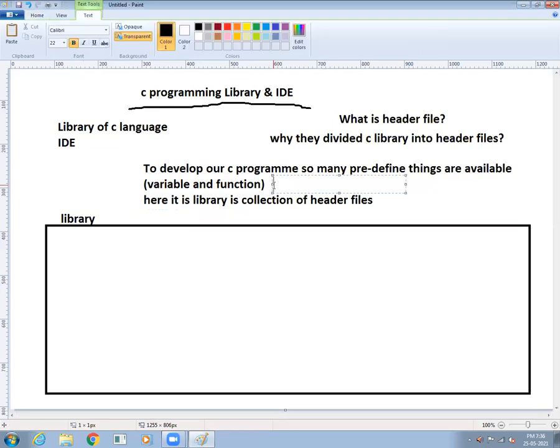All these predefined things are divided into related groups, and related groups are called header files.